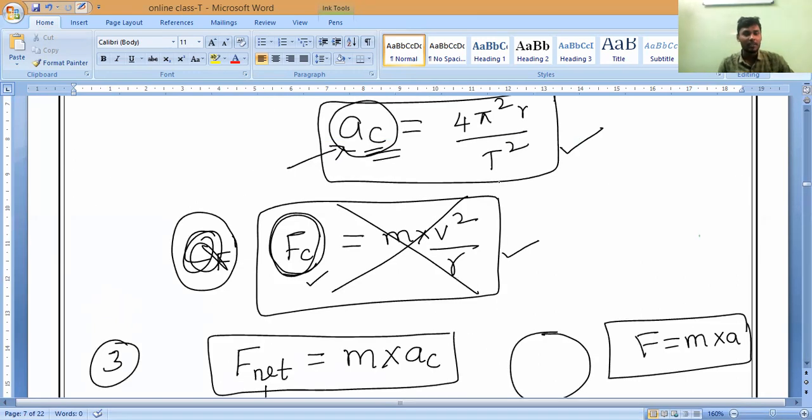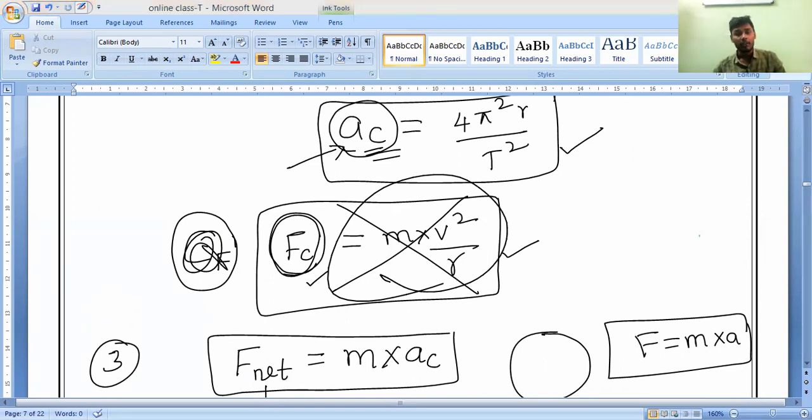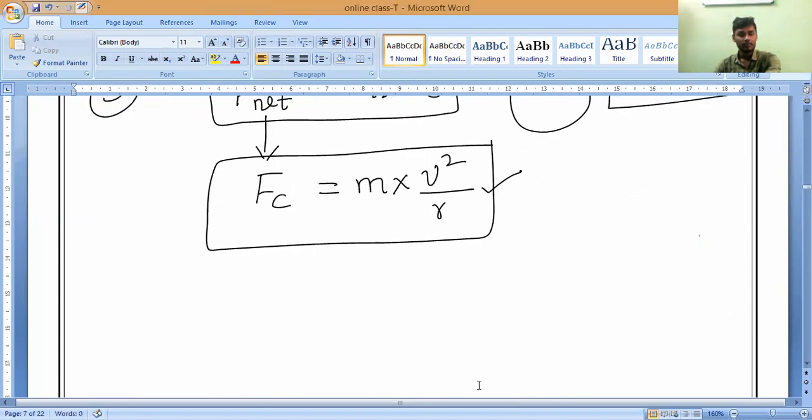Have you seen the same formula I have written here? Any doubt? So centripetal force is equal to m into v square by r. Any doubt till here? A student asks whether v needs to be simplified in m v square by r. No, only when it is needed do we have to substitute v again. Understand?